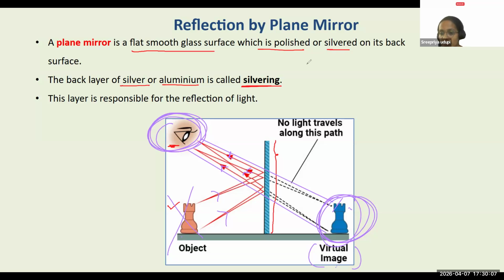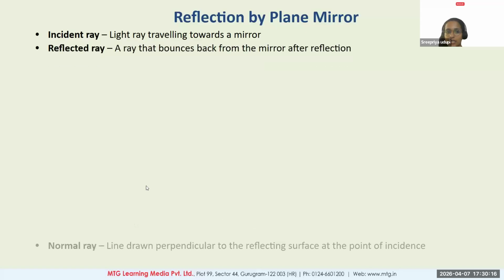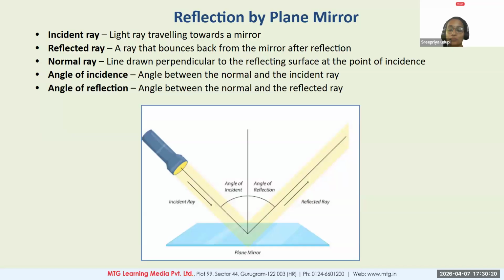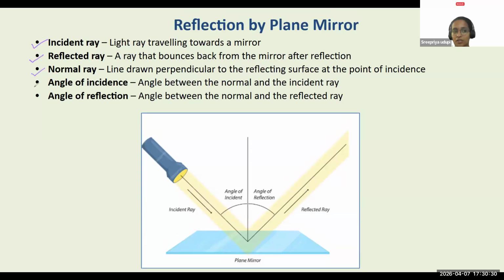So plane mirrors produce virtual images. Yes, that is one of the characteristics you have to remember. Plane mirrors produce virtual images. There are other characteristics also we have to understand. But before we understand that, there are certain terms you need to be familiar with when we talk about reflection. You are already knowing all of these. There is something called incident ray, reflected ray, normal, angle of incidence and angle of reflection. So what exactly is each one of these?